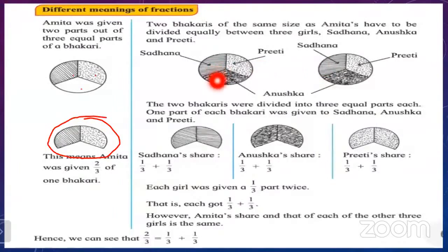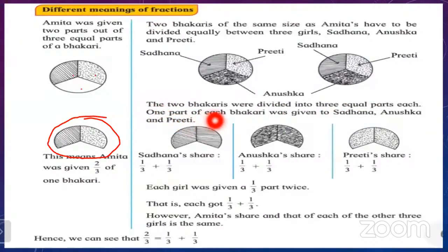The first bhakri is divided into three equal parts. This is another bhakri which is divided into three equal parts. This is the share of Kriti in the first bhakri, and this is her share in the second. Here is the share of Anushka in the first bhakri, and this is her share in the second. Here is the share of Sadhana, and in this bhakri this is the share of Sadhana. Now you can see the two bhakris were divided into three equal parts.